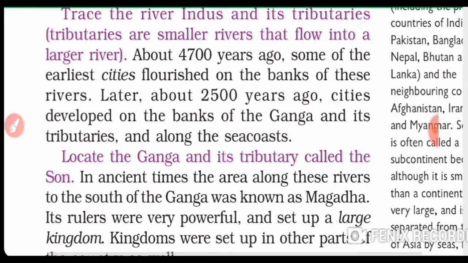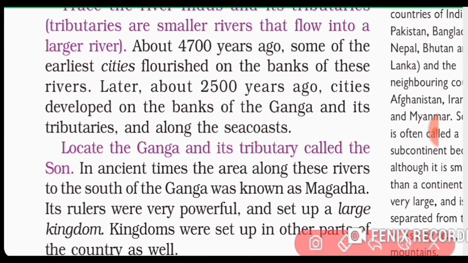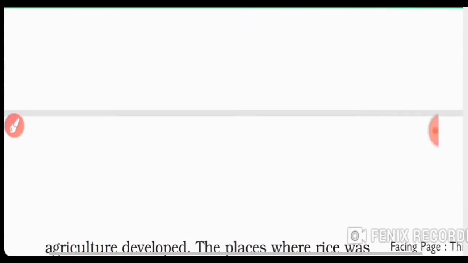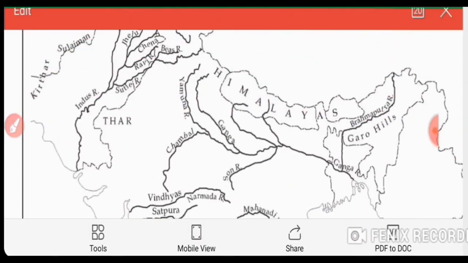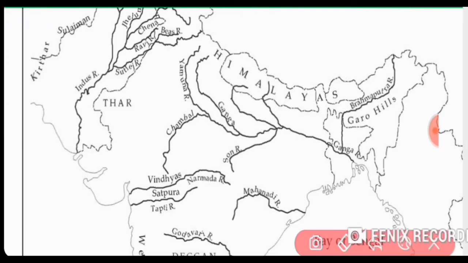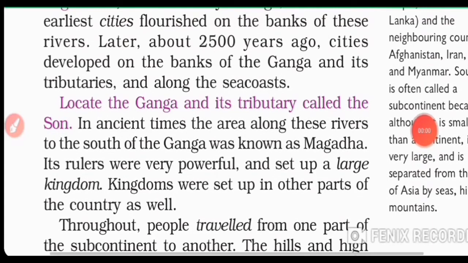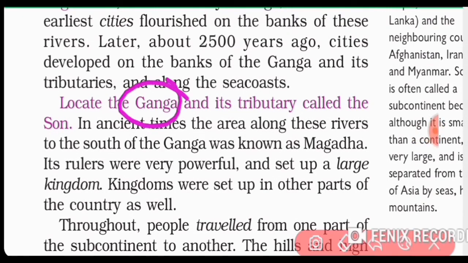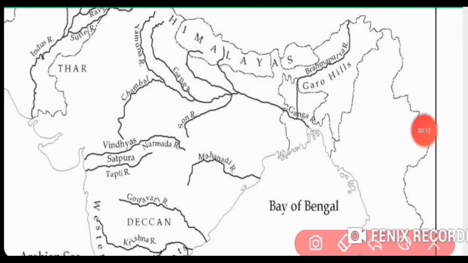And later, about 2,500 years ago, cities developed on the banks of the Ganga and its tributaries. So from 2,500 years ago, we had cities developed on the banks of the Ganga. Here is the river Ganga. Now locate the Ganga and its tributary called the Son. So we are supposed to locate the Ganga and its tributary, the Son river. So let's find out. So friends, here is the Ganga and its tributary, the Son river.